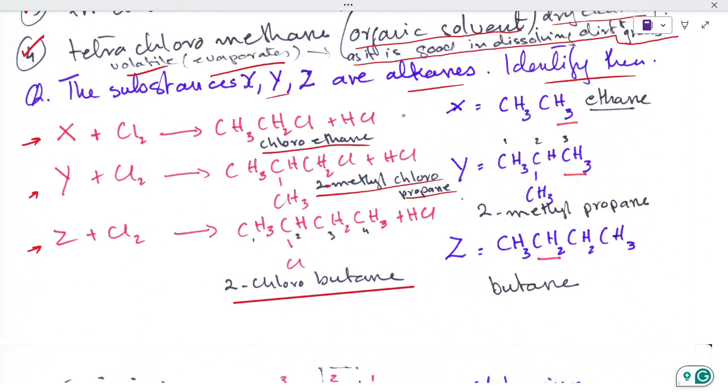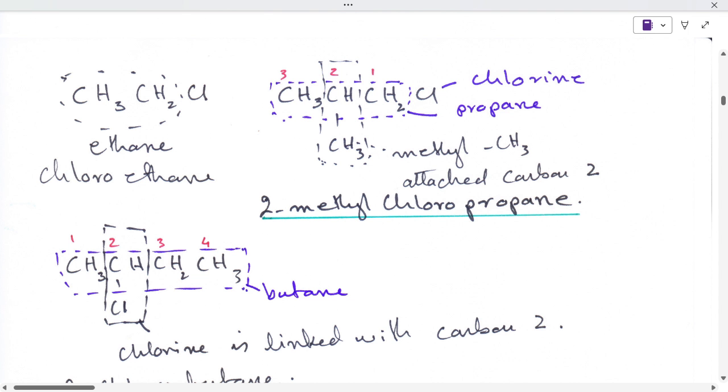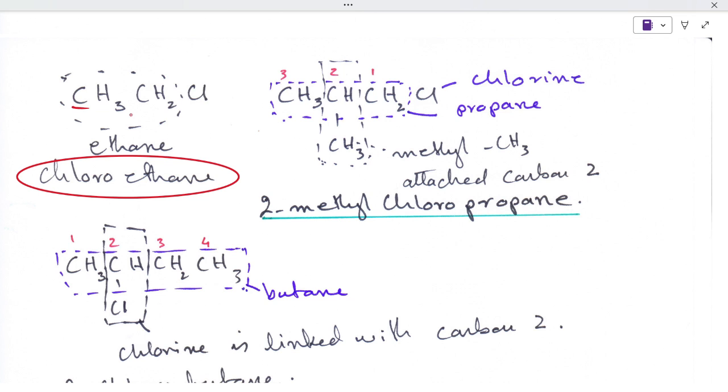First, replacing chlorine by hydrogen, it comes out to be methane. Second, replacing chlorine by hydrogen, it comes out to be 2-methyl propane. And in the third one, replacing chlorine by hydrogen, it changes to butane. Now just to make the naming of the compounds easy, I have written them in a dotted form. In the first, chloromethane, there is 1 carbon atom making methane, and there is 1 chlorine. In the second one, why do we say 2-methyl chloropropane?